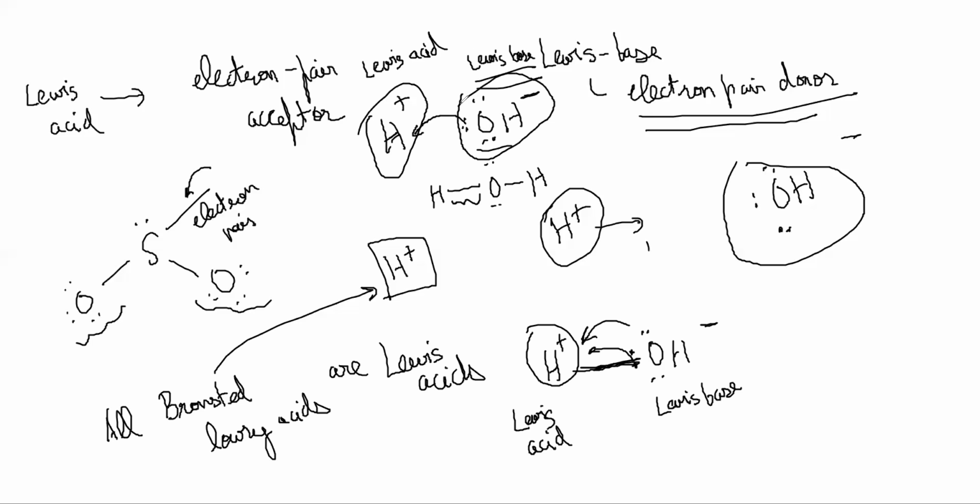So this is a much more general definition than one where H plus and OH minus must be released. Now you can say that any atom or compound that is deficient in electrons counts. For example, look at BF3, boron trifluoride.